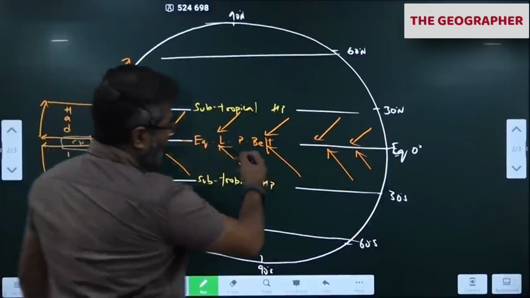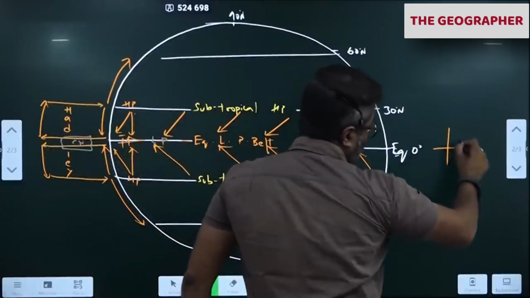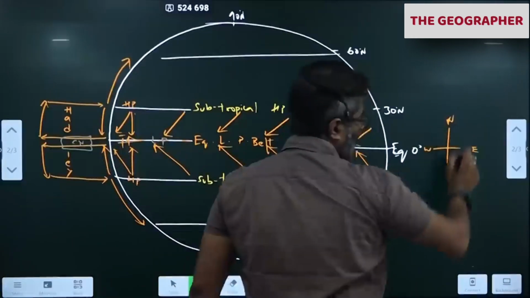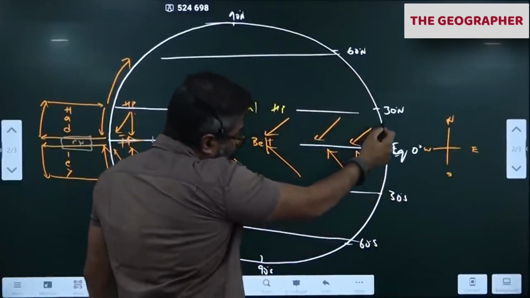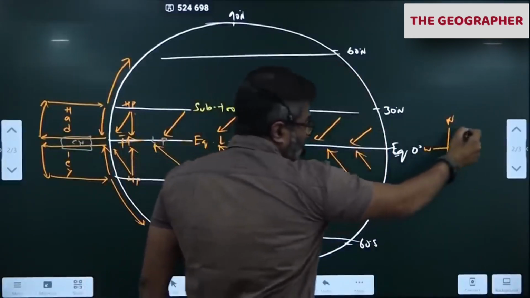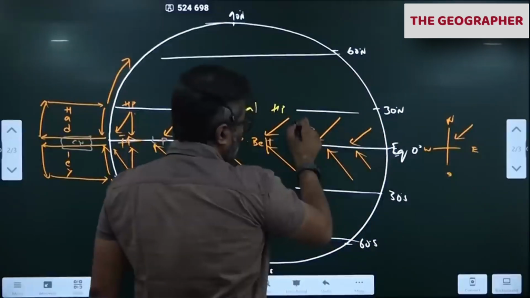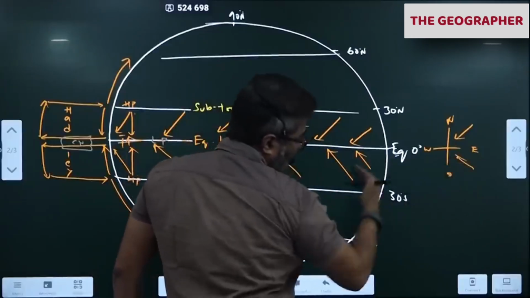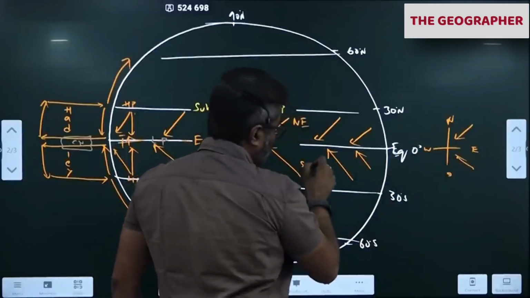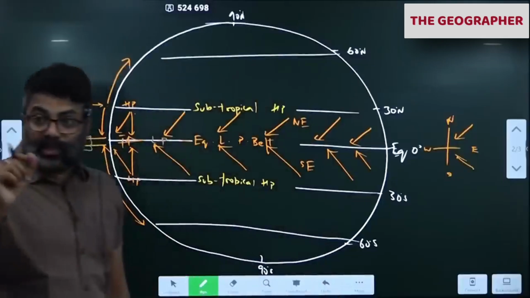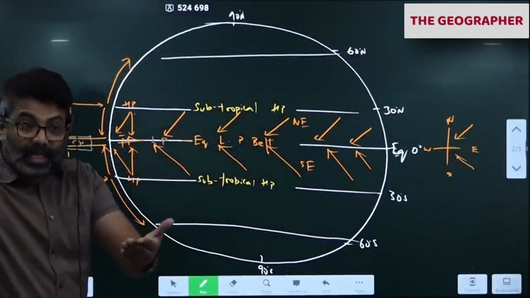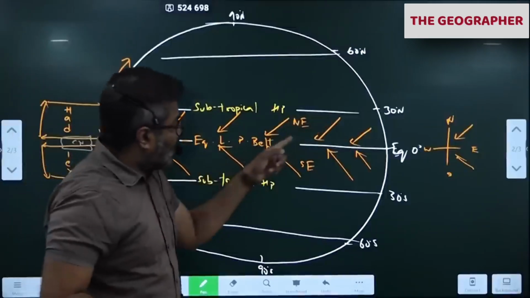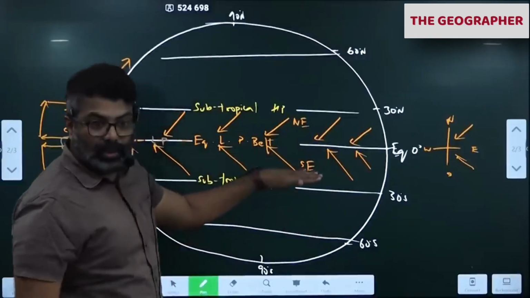Notice the wind direction now. If you have to name them, see here, north, south, east and west. All of you know this. Notice this direction. The wind is coming from here, northeast. This is called the northeast winds. See this one. The wind direction is like this, southeast. Winds are always named according to the direction from where they are coming. Where are they coming from? So it is coming from the northeast, and this is coming from the southeast in the southern hemisphere.